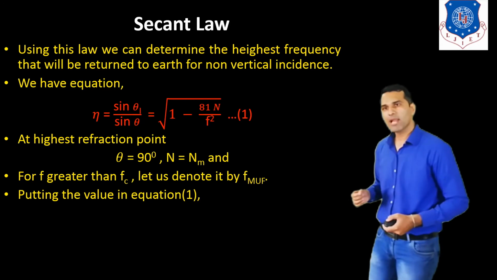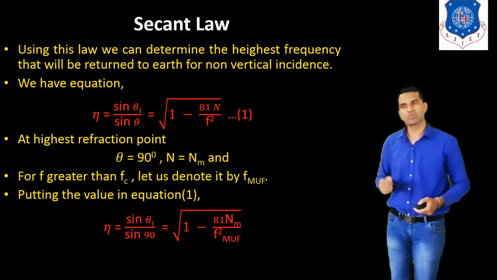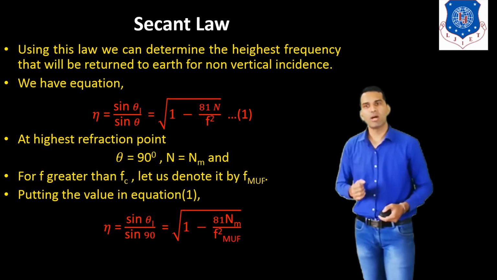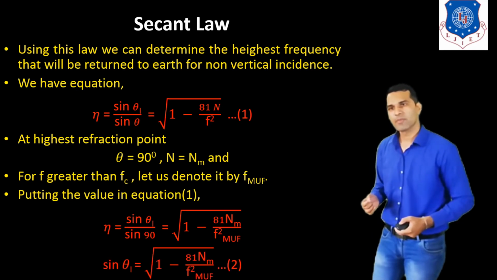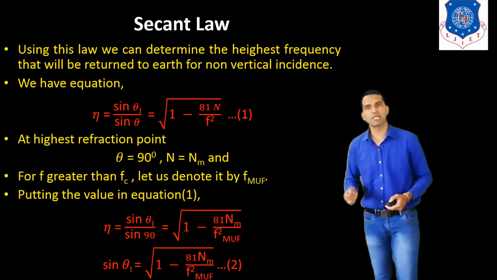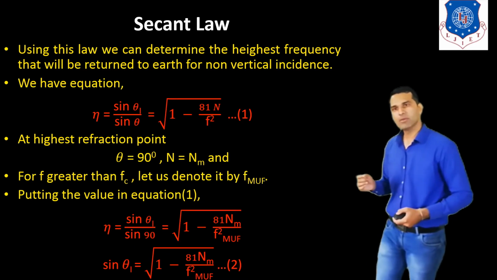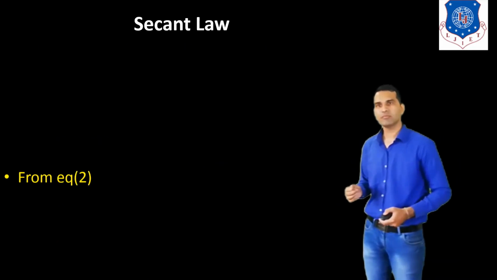Now putting the value in equation number 1, we get eta is equal to sin theta I upon sin 90, which is equal to the square root of 1 minus 81 Nm upon f_muf square. We know that sin 90 is equal to 1. So we can write this equation as sin theta I is equal to the square root of 1 minus 81 Nm upon f_muf square.